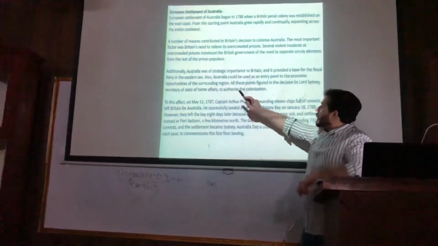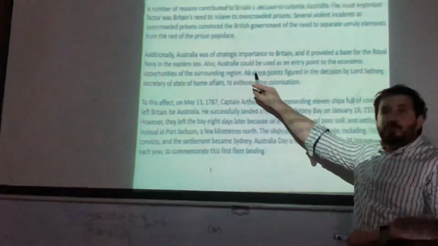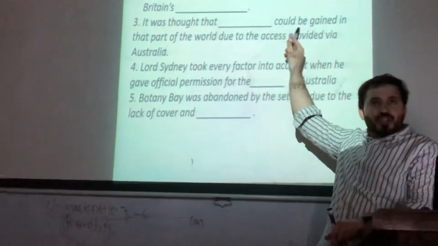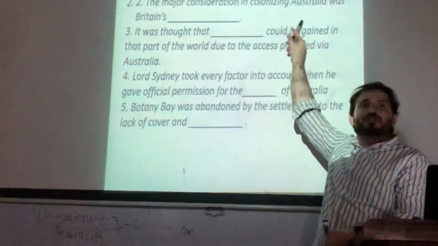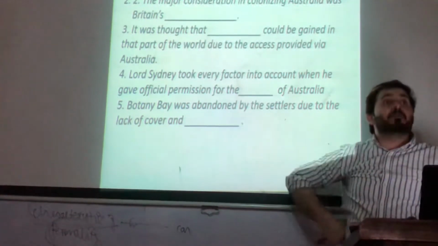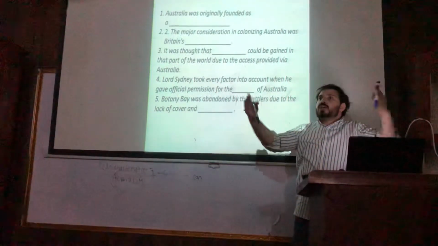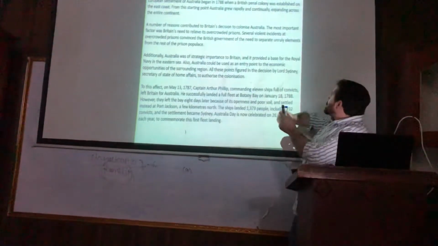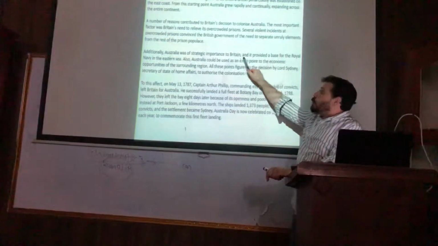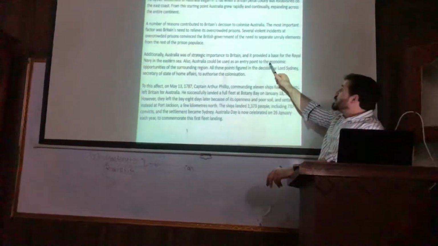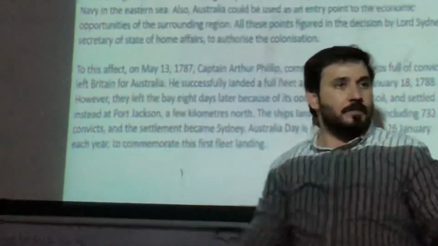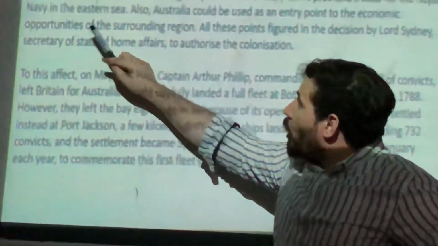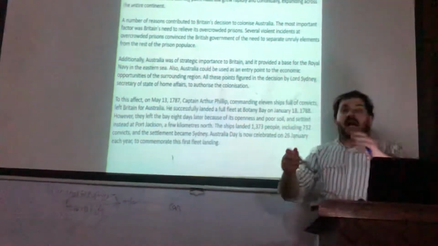Now look, Australia could be used. They have used could be used. And now what have they used in the question? Could be gained. The same structure or not? Could be gained, could be used. I told you before about the grammar portion. Can you see how they use the grammar portion over there? Could be used, number one thing. The second part, what they say, could be used as an entry point. Entry point means access to the economic opportunities. So the correct answer can be what? Economic opportunities, clear? Of the surrounding region. Surrounding region means other parts of the world.